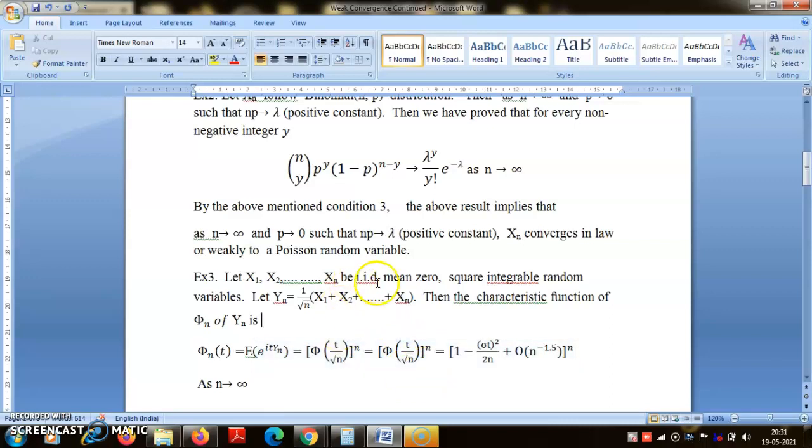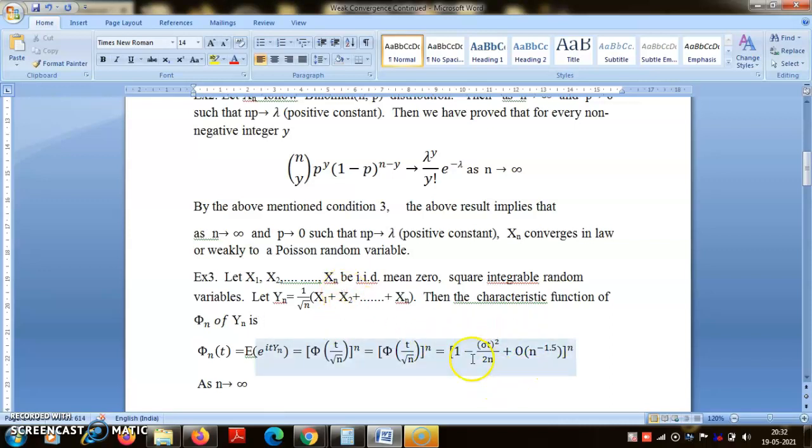So by that result, since we are assuming that the variance is finite, I can have a Taylor series type expansion of this characteristic function. If you look into the note related to the moment generating function, you will see an expansion like that: the moment generating function can be written as 1 plus t into the mean, expectation of x, plus the summation of t to the power k by k factorial into expectation of x to the power k. So this is a similar expansion to that.